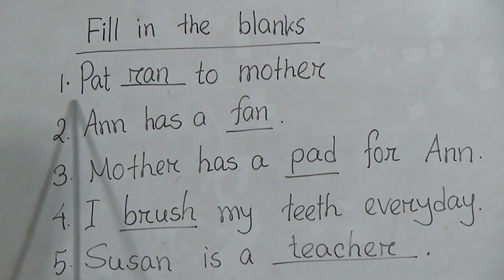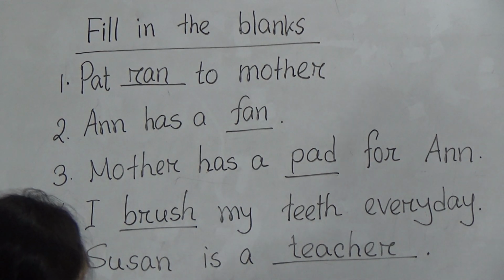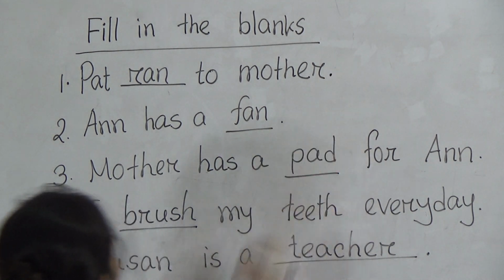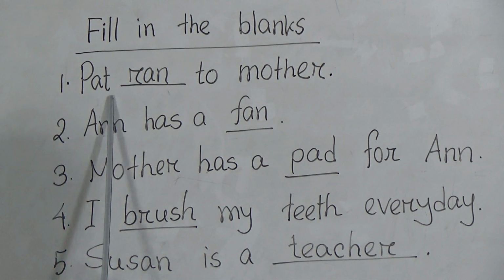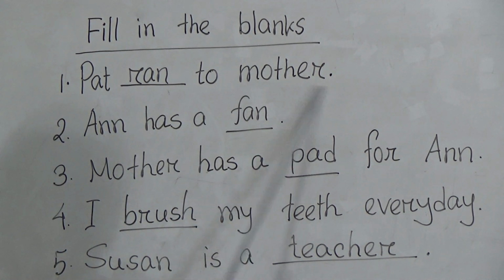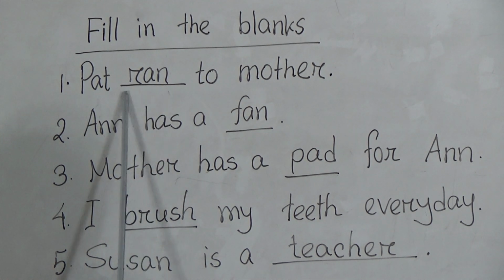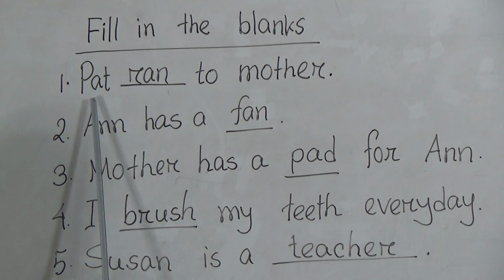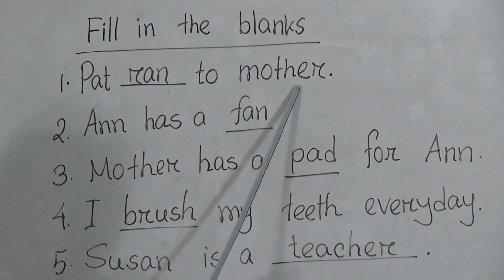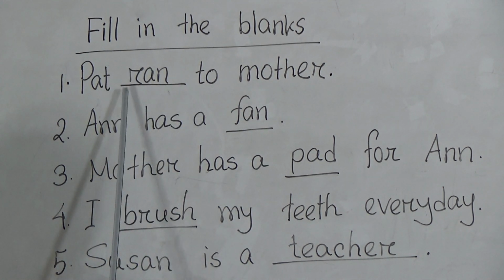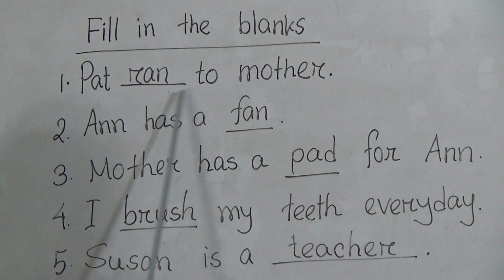Number 1 is Pat ran to mother. Look at the board, students. R-A and ran. So Pat dashed to mother. If I say Pat dash to mother, then the correct answer will be ran. R-A and ran. So the full sentence then will be Pat ran to mother.